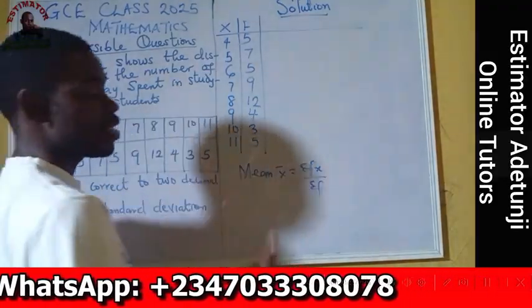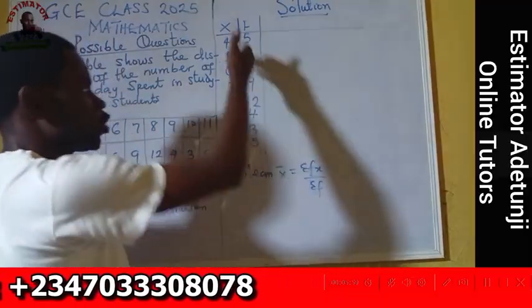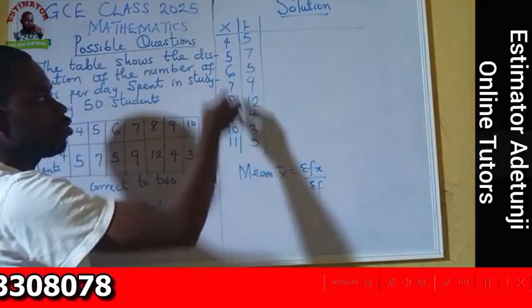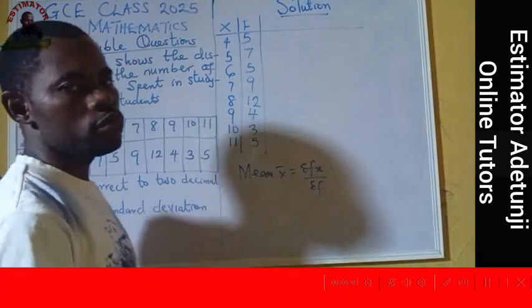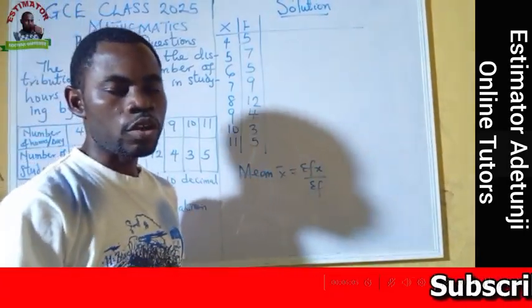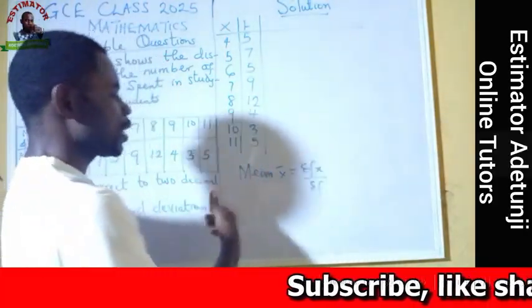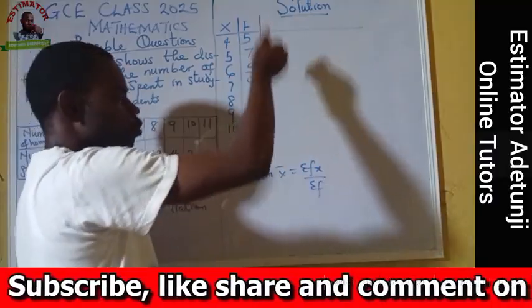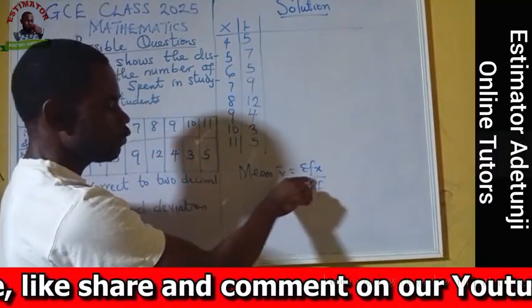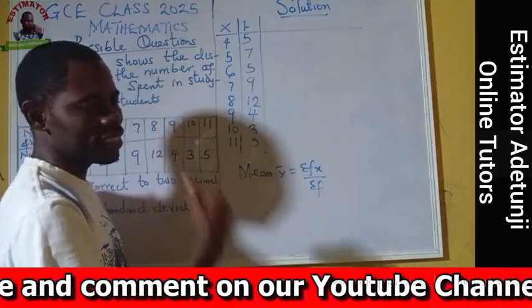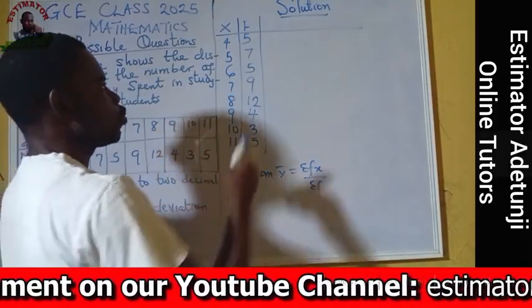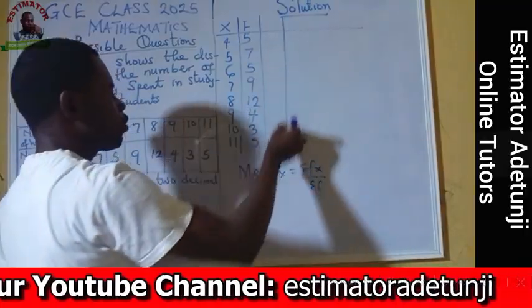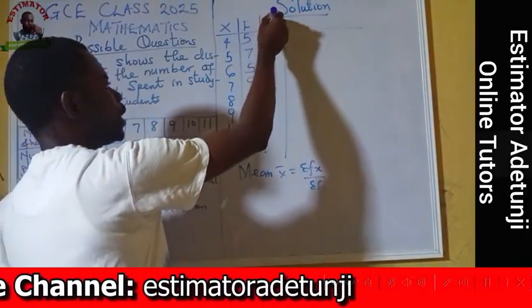When you say summation, that is the addition of fx. But unfortunately, we don't have fx on our table. Definitely, we must create a column called fx. Something about statistics is that the formula you have is the one that will drive you to know the column you want to create. The formula has told us that we need fx, that is f times x, so we create another column that will contain f times x.